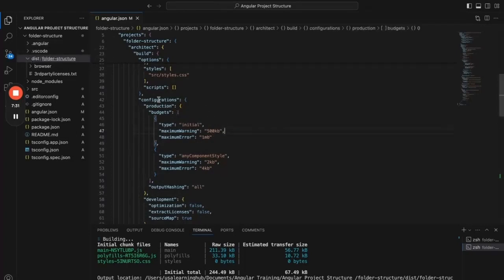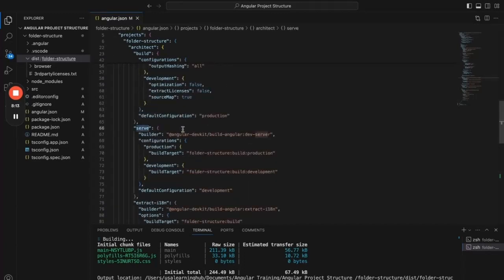And there are some more additional configurations. If you see the budgets, which is the maximum size of the project when you build. So this particular dist folder has a specific size, right? Memory size. If the application is very big and has a lot of components, when you build the application, it might go beyond this limit. So it will throw an error saying the memory is not enough. That's when we can come here and update these numbers, and when you build it, it will work properly.